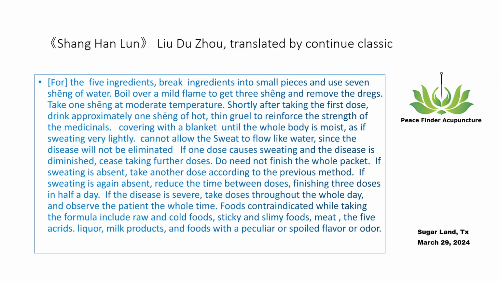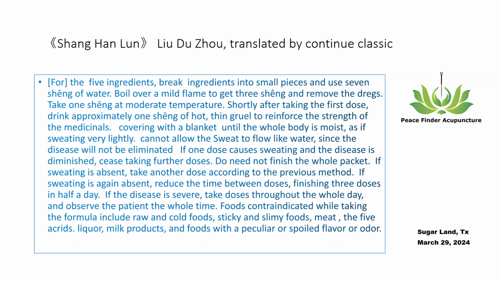If sweating is absent, take another dose according to the previous method. If sweating is again absent, reduce the time between doses, finishing 3 doses in half a day. If the disease is severe, take doses throughout the whole day, and observe the patient the whole time. Foods contraindicated while taking the formula include raw and cold foods, sticky and slimy foods, meat, the 5 acrids, liquor, milk products, and foods with a peculiar or spoiled flavor or odor.